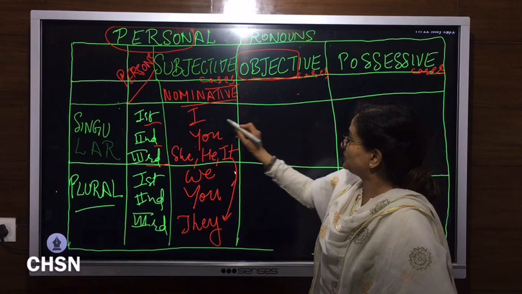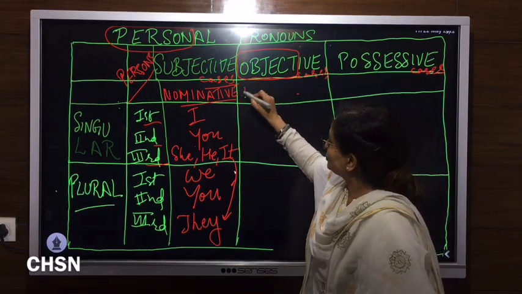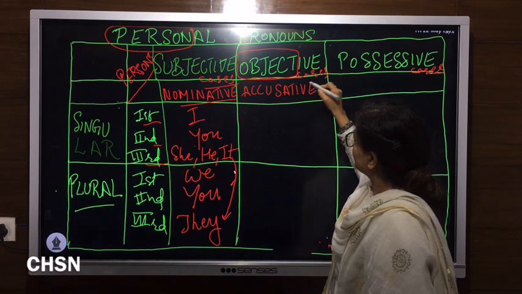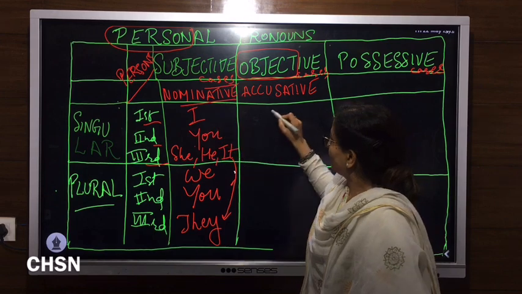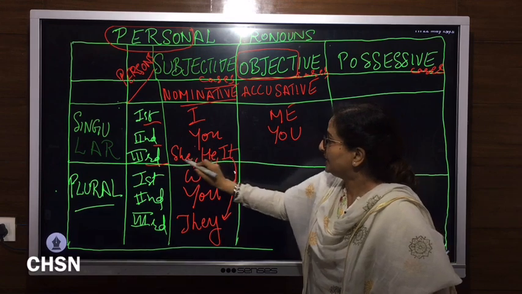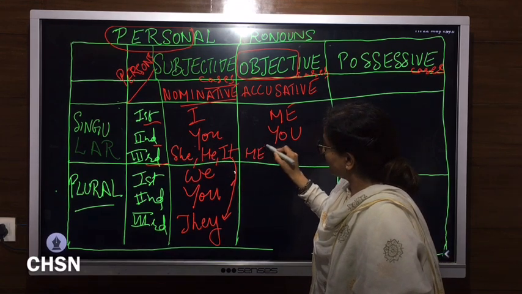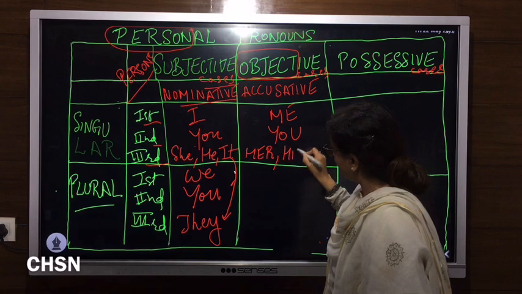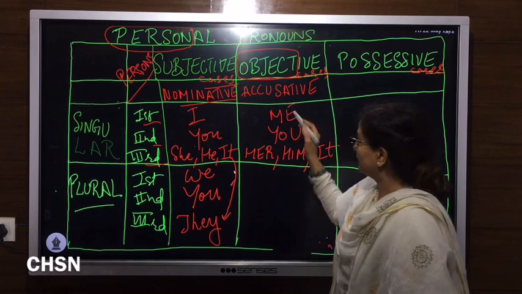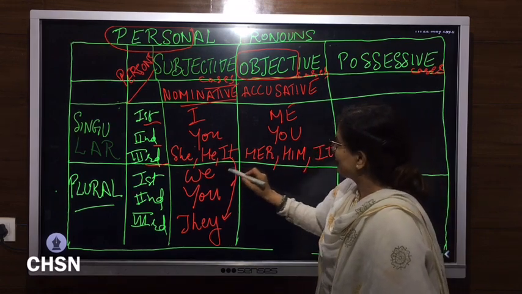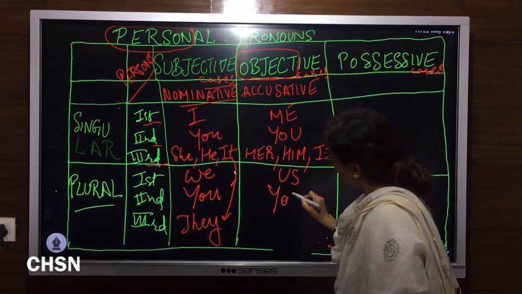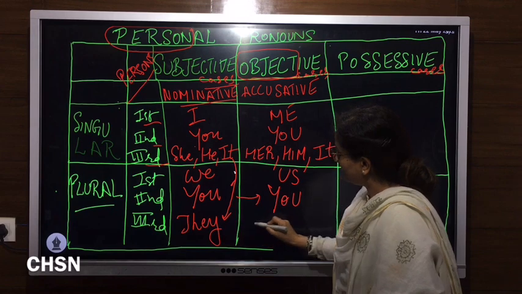So the objective cases are also known as accusative cases, and they are for I, me, you again remains you, he, she, it changes into her, him, and it. And when we talk about their plural forms, we changes into us, you again remains you, whereas they changes into them.